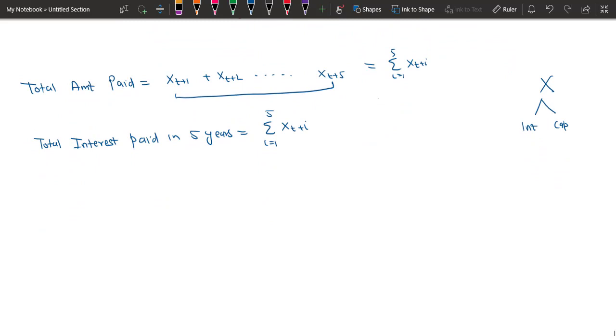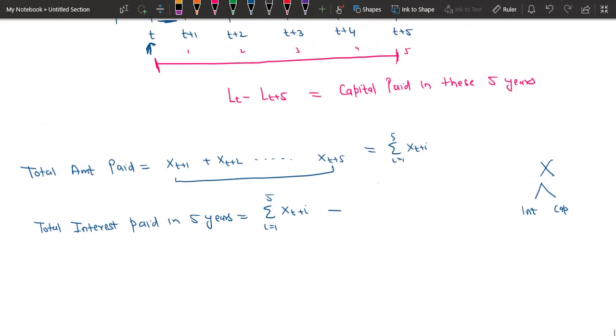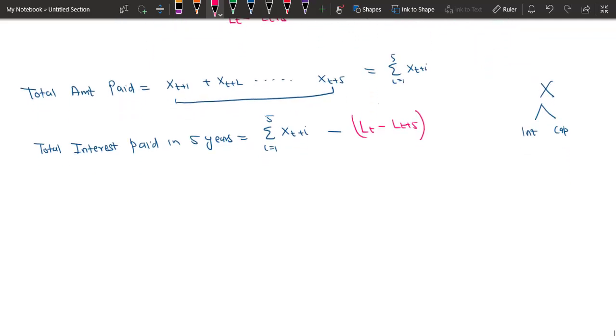So from the total amount you are subtracting the capital part. So what you did, you took the total amount paid in 5 years and you subtracted the capital part, and by this you get the interest part.